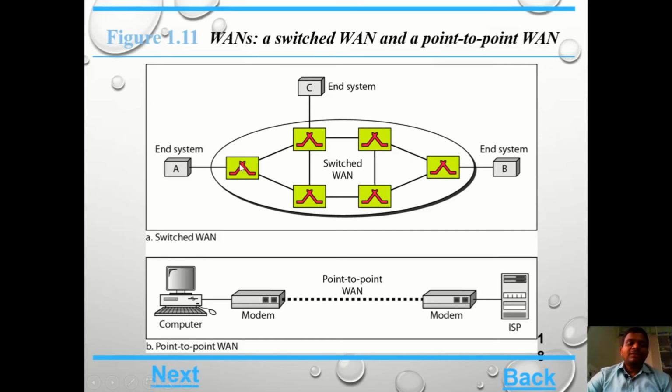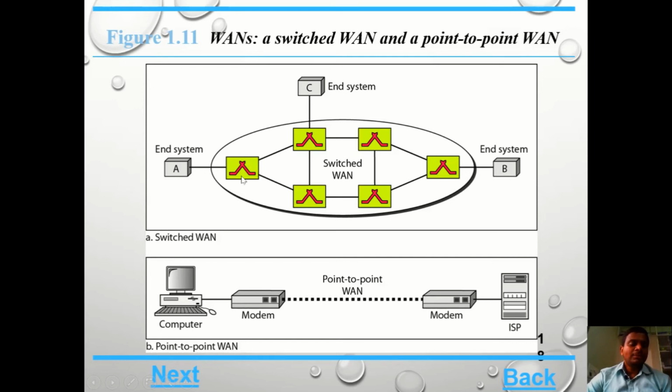Whenever we want to transfer data from the source node to the destination node, just assume A is the source node and B is the destination node. That information can be transmitted through different networks, not only different nodes. Here each and every switch can act as one small network.